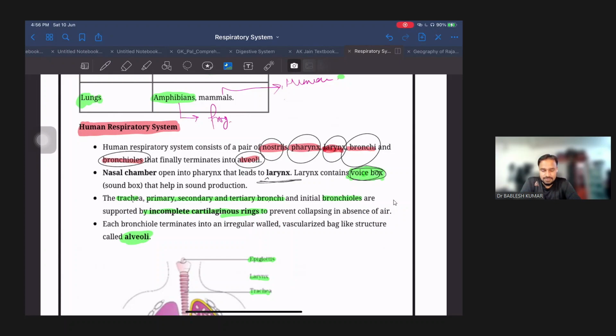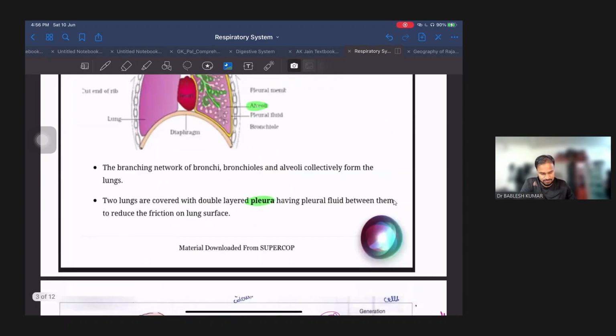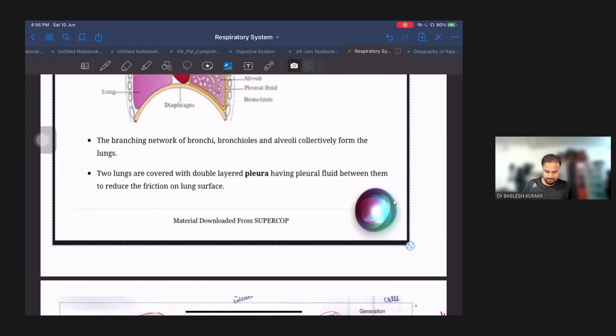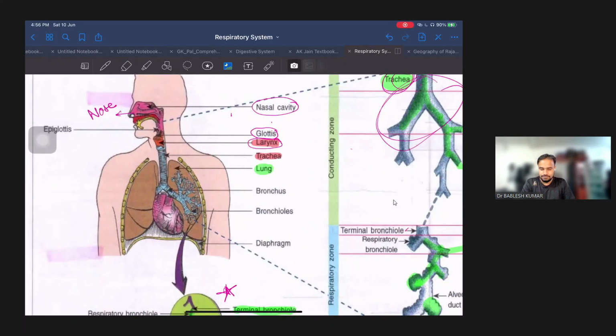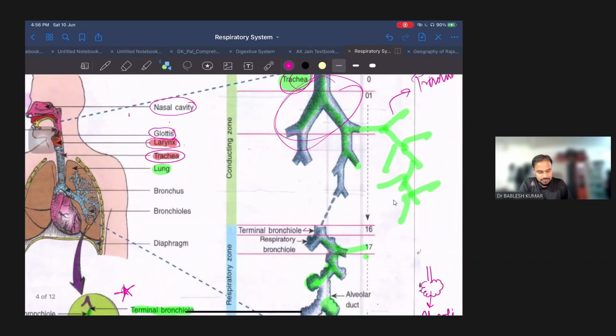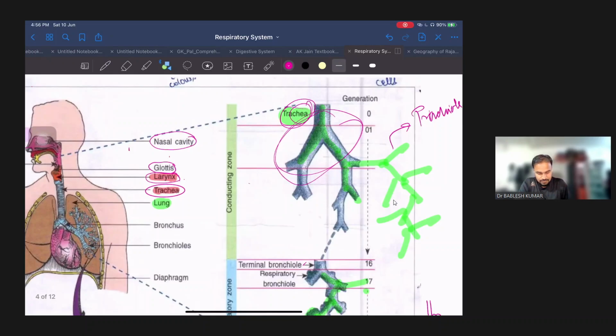So if we see through the diagram, starting from the nostrils, these are the parts. Through the nose, the air enters. Then we have the larynx, which covers the trachea. Then air enters into the trachea. After that, the trachea is further divided into bronchi.